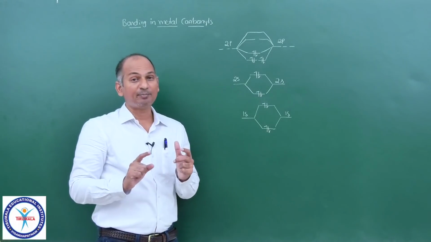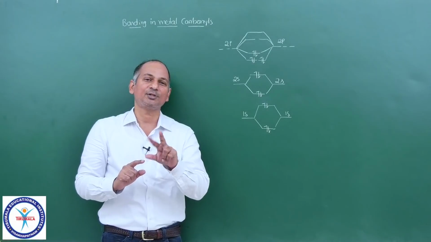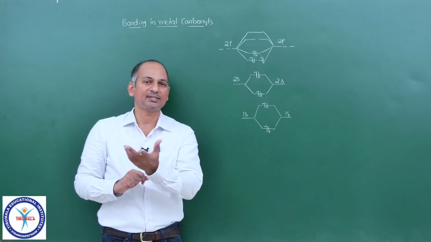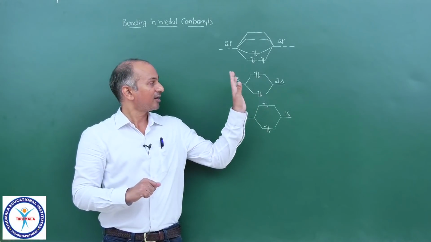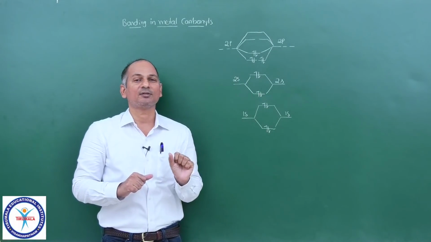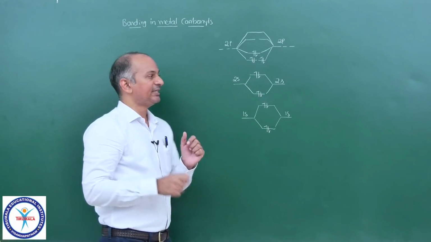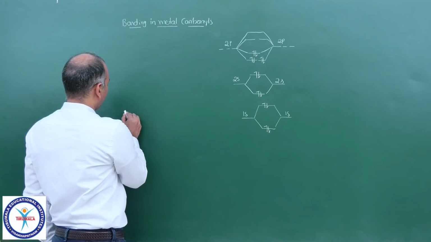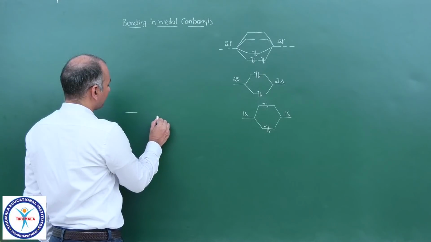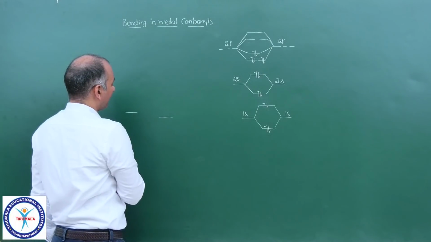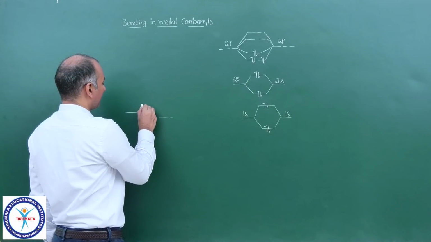Now similarly, if you come to carbon monoxide, you tell me what is the total number of electrons in carbon and oxygen together? 14: carbon 6 plus oxygen 8, 14. Same number of electrons as nitrogen. So the molecular orbital diagram of nitrogen is similar to the molecular orbital diagram of carbon monoxide. Now if you see that, then you see, this is the oneness of oxygen, this is the oneness of carbon, this is the oneness of oxygen.